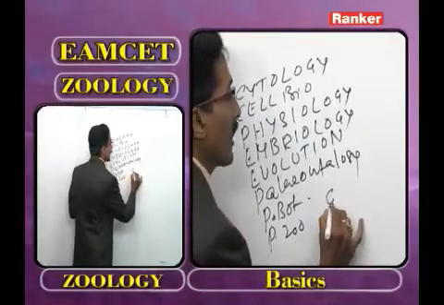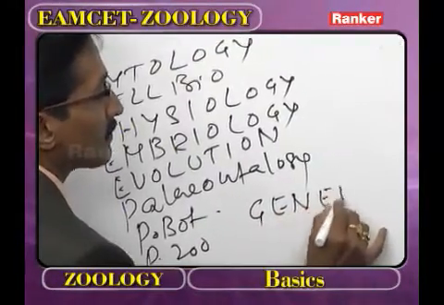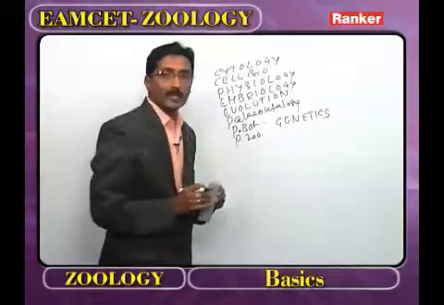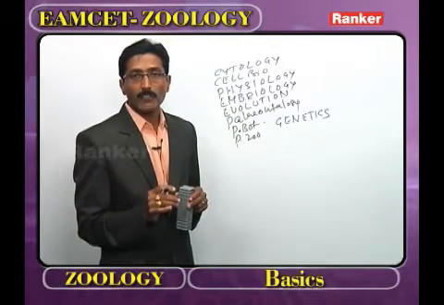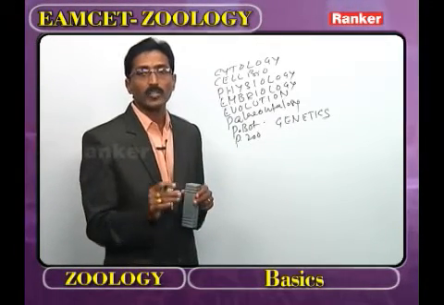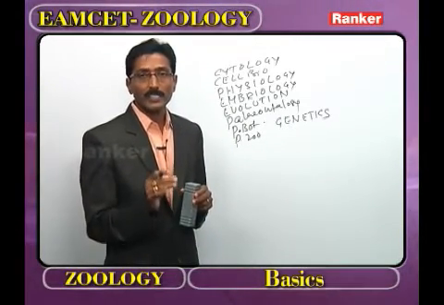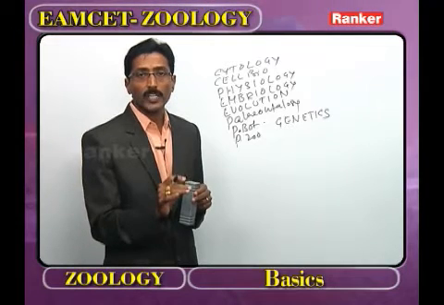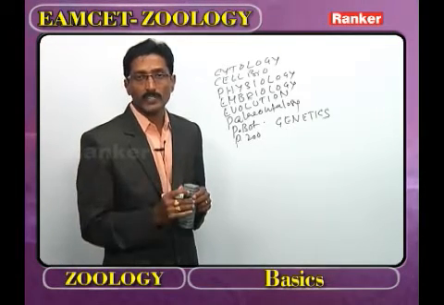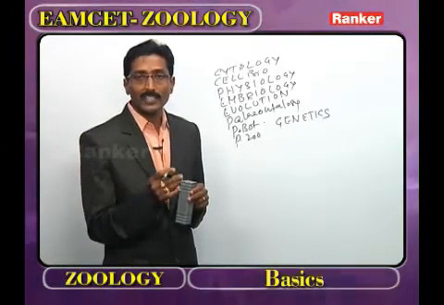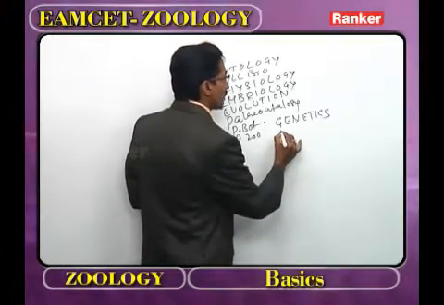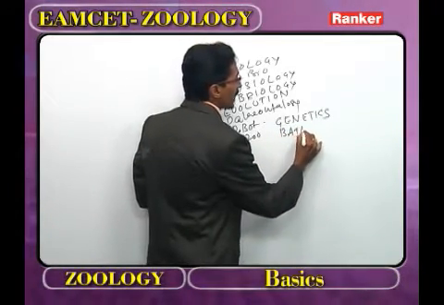Now it is followed by genetics. What is meant by genetics? The inheritance of characters from one generation to another generation. It means genetics explains not only inheritance but also variations. What is the meaning of variations? The changes. The word genetics was proposed by Bateson.